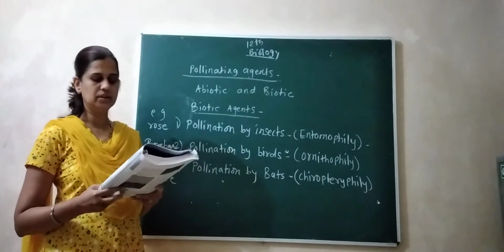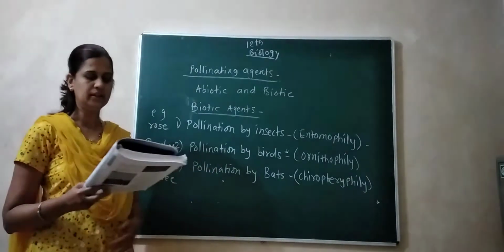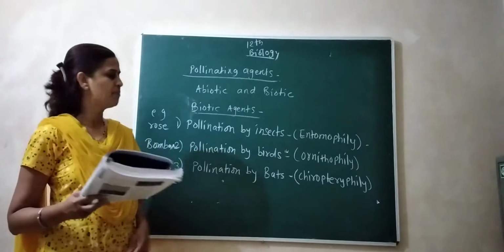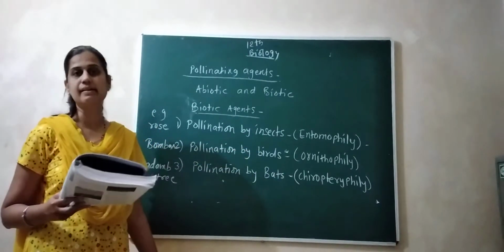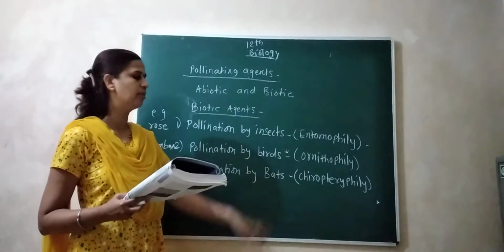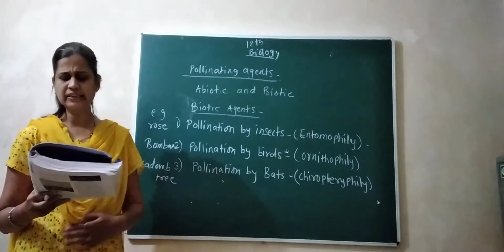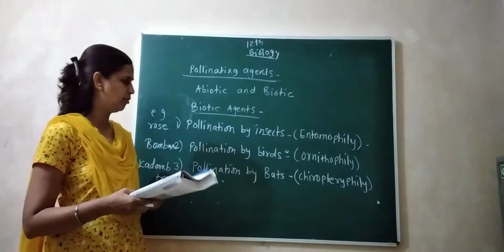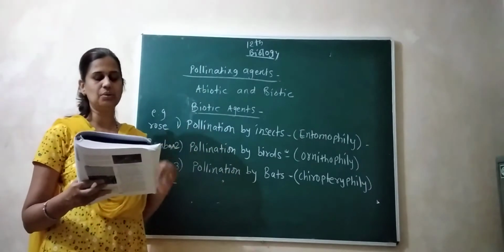They include living agents. Nearly 80% of plants require the help of other living, moving creatures. In biotic agents, insects, birds, bats, and snails are included. With the help of these, pollen grains are transferred to the stigma of another flower. So it is very important for reproduction and natural resources.